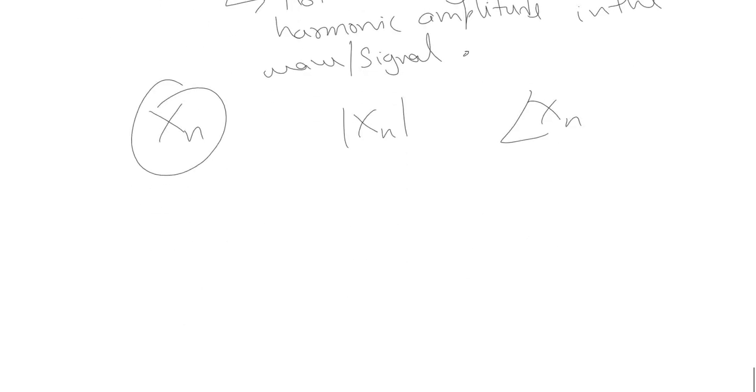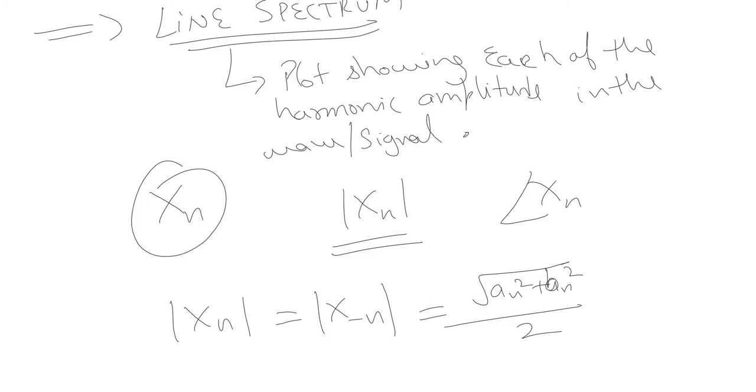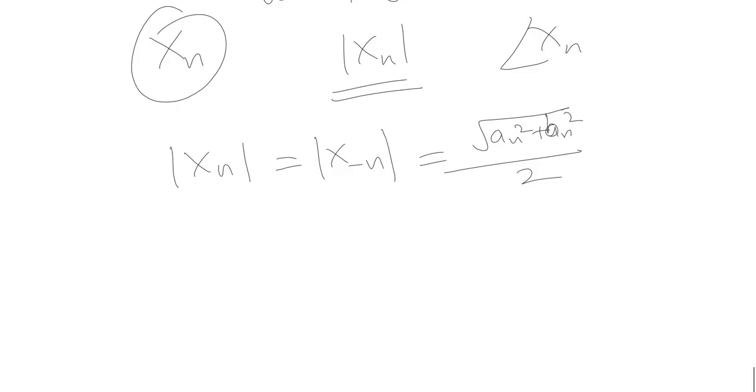Now let us look at the relationship between this magnitude spectrum and the line spectrum that we analyzed in the case of the trigonometric Fourier series. This magnitude spectrum is equal to square root of an square plus bn square, by 2. We already know the relationship between the exponential Fourier series coefficient and the trigonometric Fourier series coefficient, that is x of n is equal to an minus j times b of n, by 2.